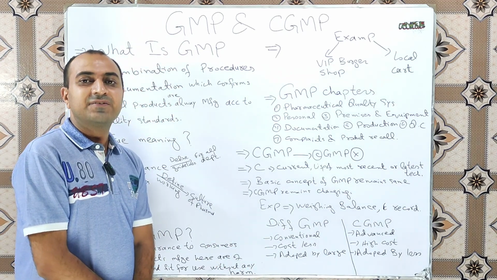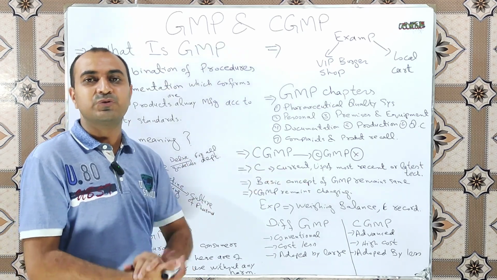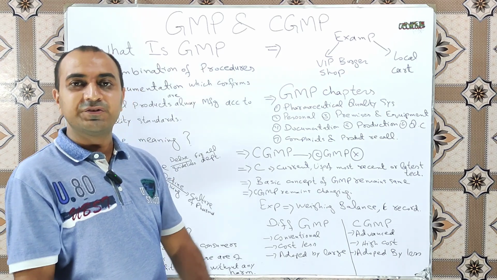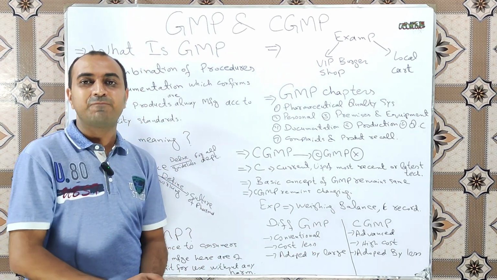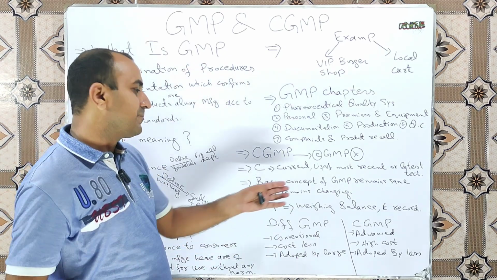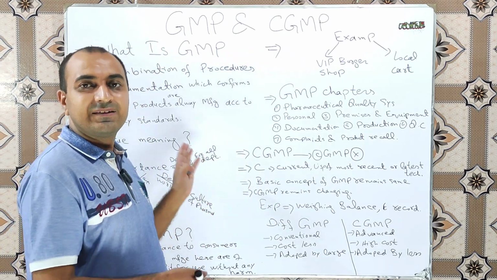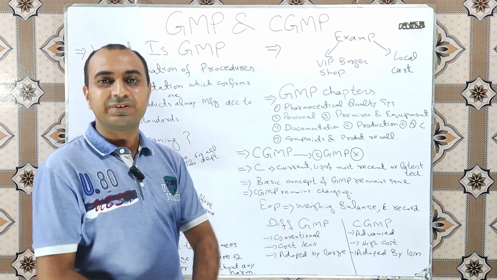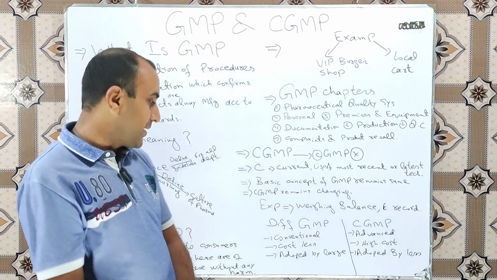To understand, let's have an example. The basic requirement of weighing is to use a weighing balance. As per good manufacturing practices in the old ages, we were able to use only the physical weighing balance, but now we have many advanced types of micro analytical weighing balances. So the use of the physical balance was GMP. Now, with the passage of time and the use of recent advanced techniques, the use of an advanced analytical weighing balance is CGMP.